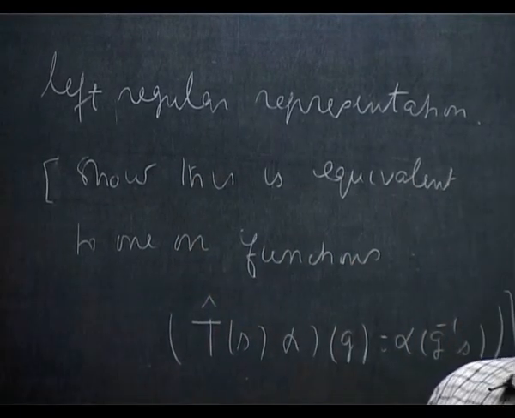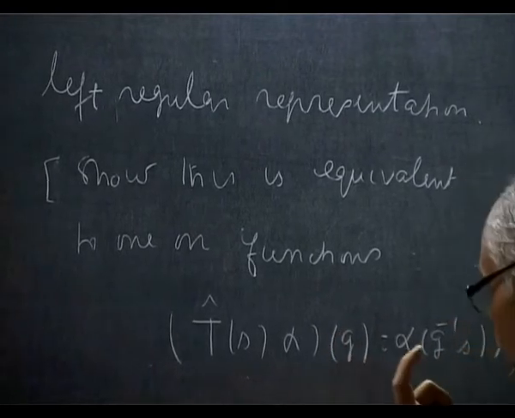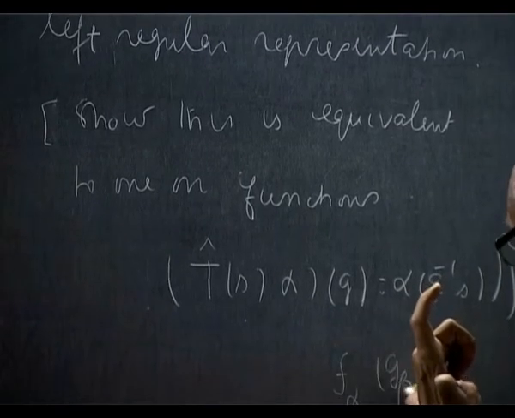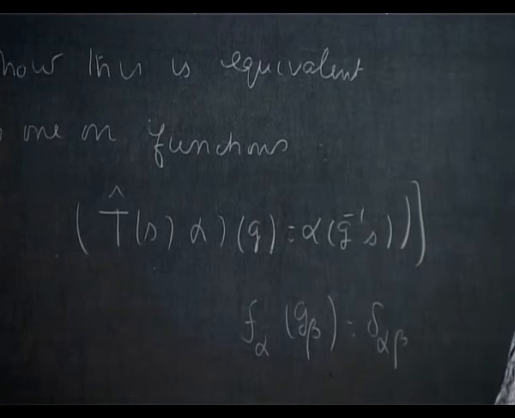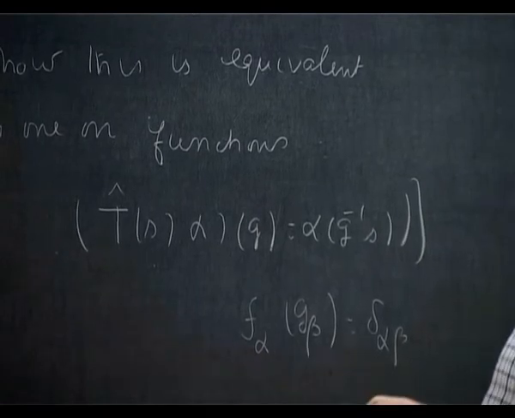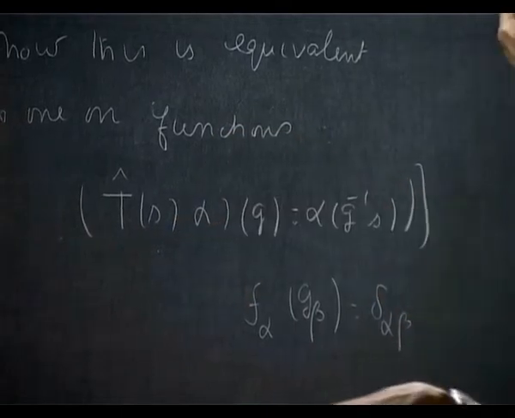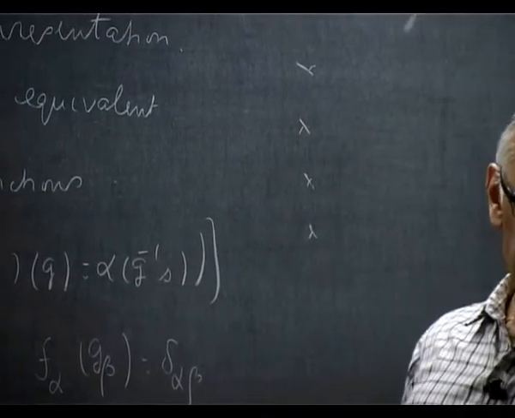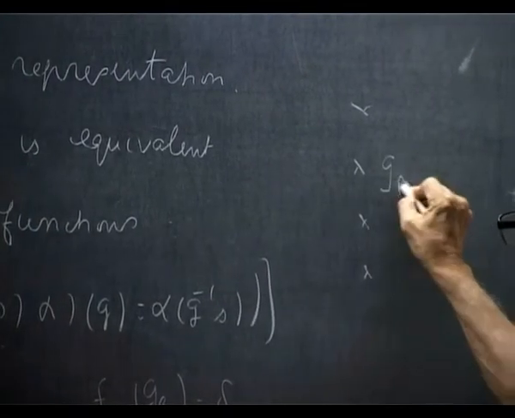The basis is almost obvious. I will give you a hint: choose a basis f alpha at G beta as delta alpha beta. This group is a collection of points, so I can choose a basis f alpha which at the point G beta is 1 and 0 elsewhere.